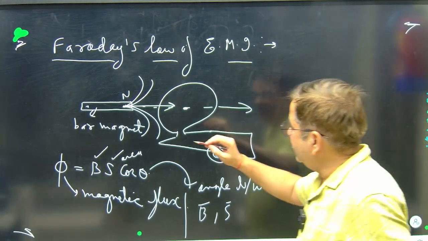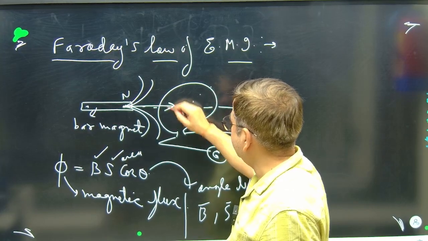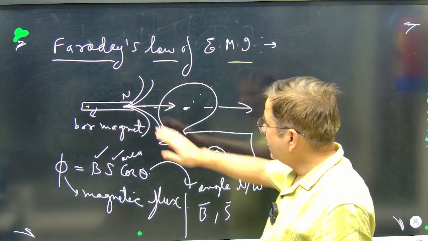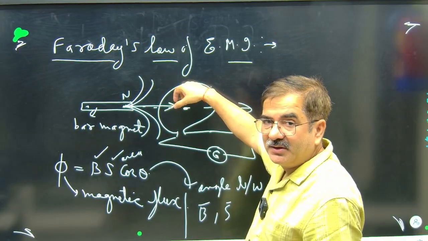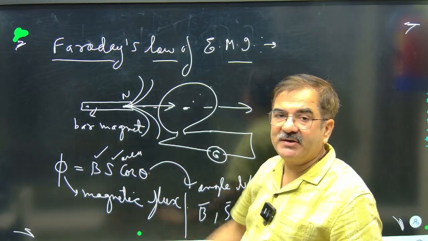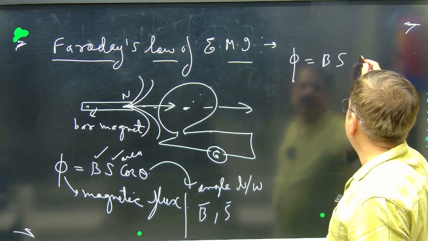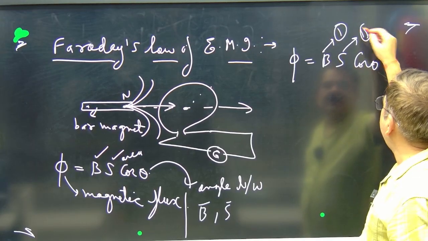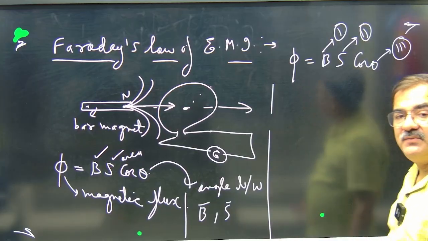For that we see the change. Now just see, these are the magnetic field lines, they are associated with the loop. This loop will have some certain area for the circle and some orientation also happened, meaning that a bar magnet is kept here as such, and this loop I am slightly tilting. The tilting of the loop will also cause the flux change because theta is changing, but the net flux will change. So phi can change by three factors. If you see, B into S into cos theta, either there is a change of B, or there is a change of area, or there is change of theta. Any of the three factor change can bring the flux change.